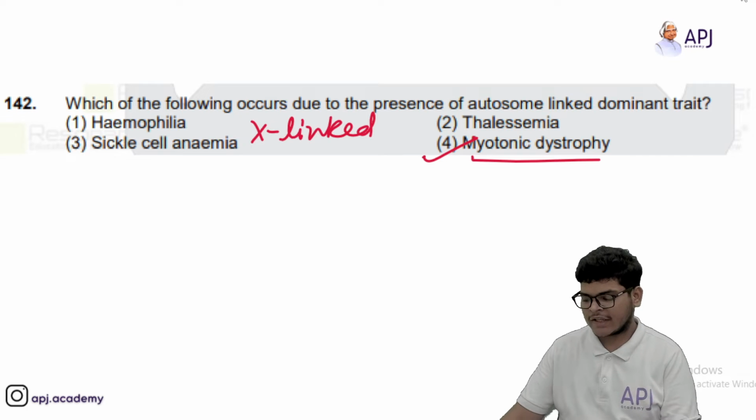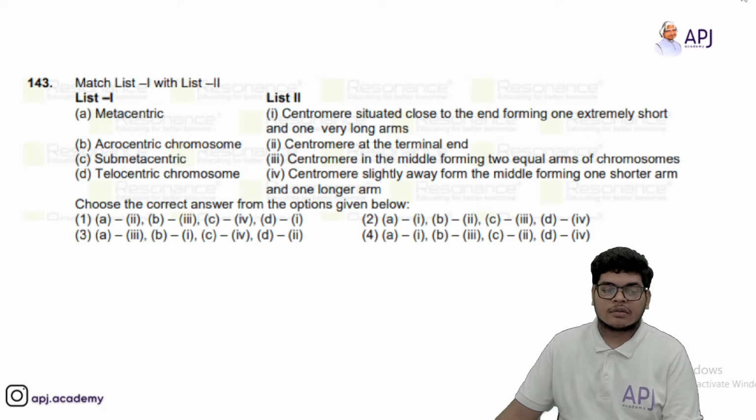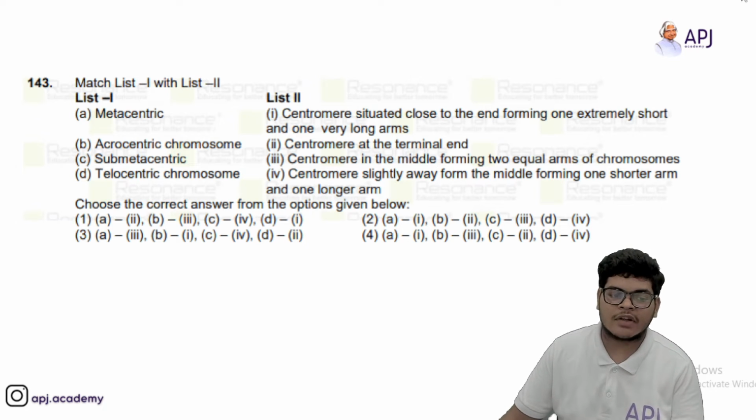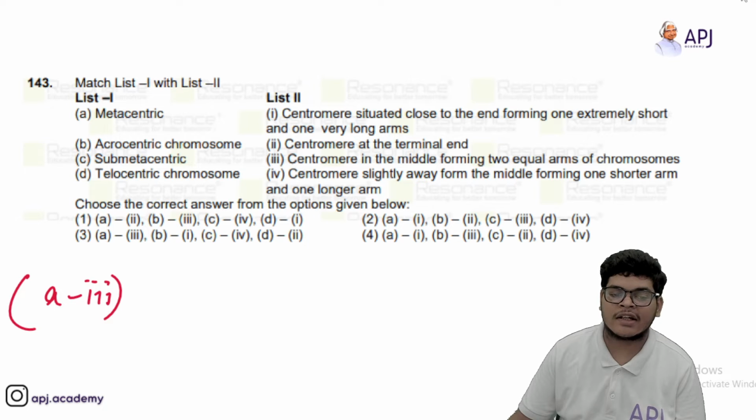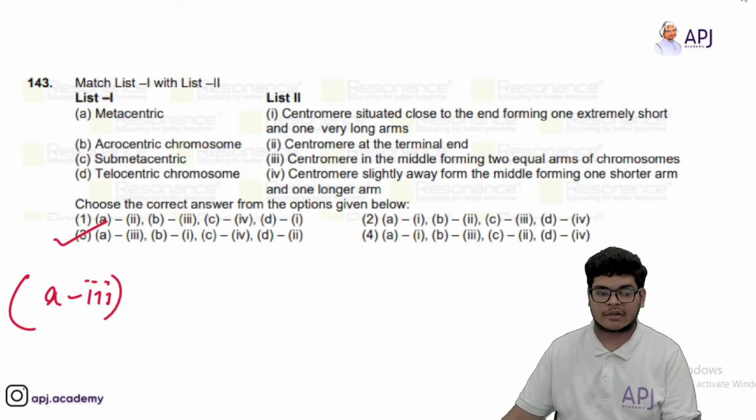Okay. Then we have, now you have to match the following. So basically metacentric will be centromere in the middle forming two equal arms of chromosomes. So A goes with third. Now in which option do you have A with third? You have it in the third option. So the third option will be correct.